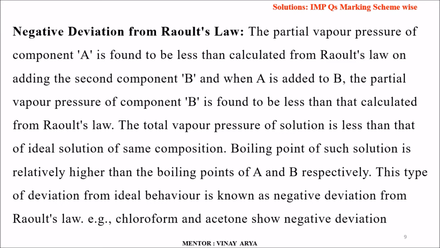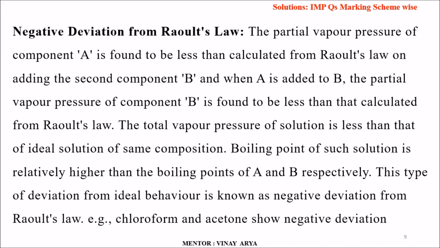For negative deviation from Raoult's law, the partial vapor pressure of component A is found to be less than that calculated from Raoult's law on addition of second component B, and when A is added to B, the partial vapor pressure of component B is found to be less than that calculated from Raoult's law. The total vapor pressure of the solution is less than that of an ideal solution of the same composition. The boiling point of such a solution is relatively higher than the boiling points of A and B respectively.